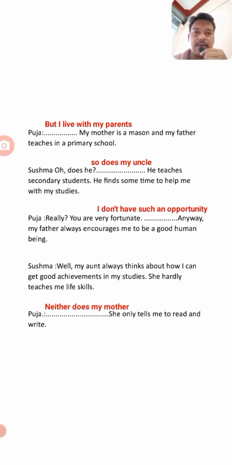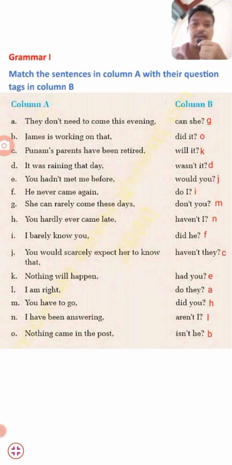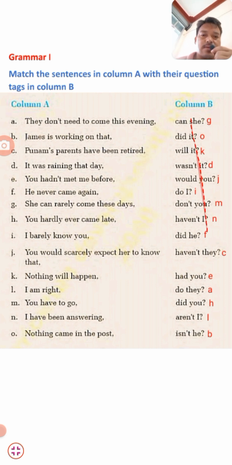That is obviously the grammar part. Let's move to that one. Yes, students, here we have grammar. First is match the sentences in column A with the question tags in column B. So here, students, you are given the question tags in column B and the sentences in column A, and you have to match these sentences with their question tags in column B. I have solved all the sentences here, and you can write from here. So the first one is I don't need to come this evening. So what would be the right question tag here? It's do they. Do they is the right question tag. They don't need to come this evening, do they?